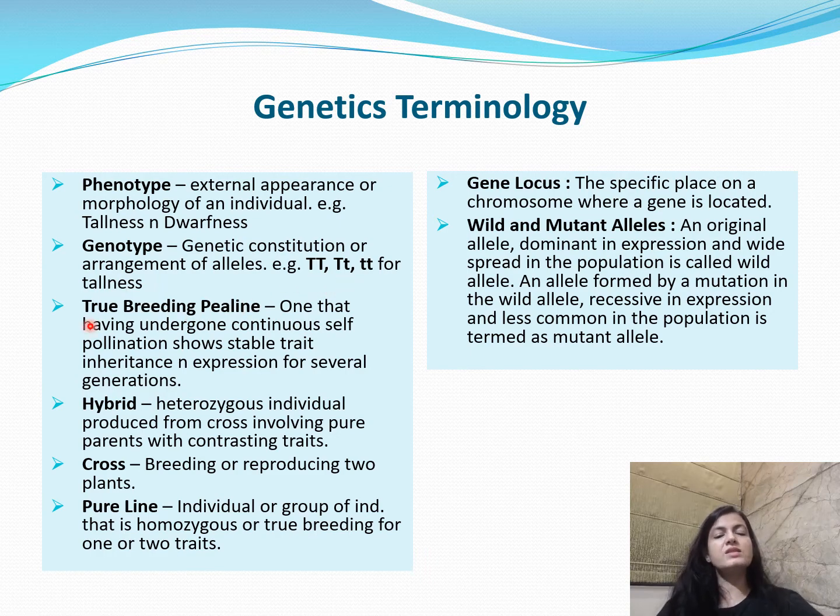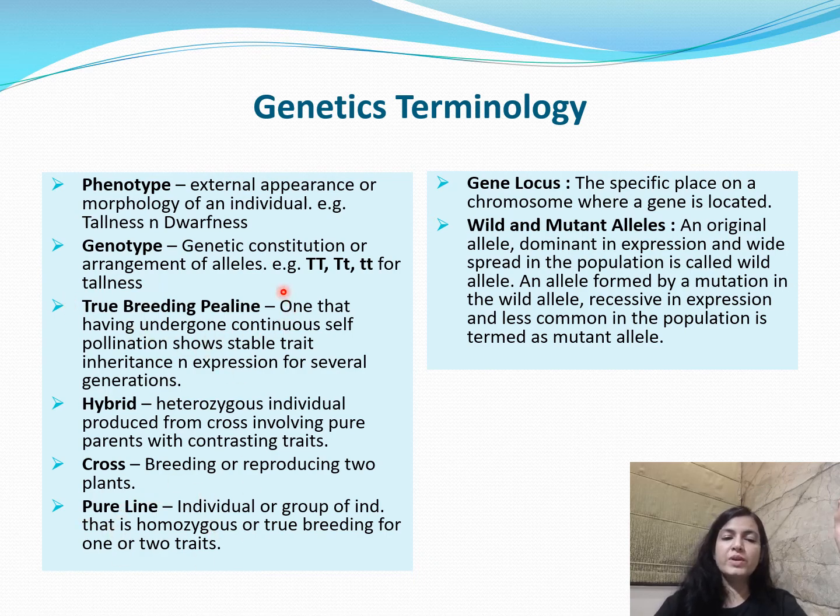Now the next term is the true breeding P line. Before discussing that, I would like to tell you about pure line. Pure line is the individuals which are basically homozygous, or they are true breeding for a particular trait. They can be true breeding for one trait or two traits, and they are basically homozygous. That means both the alleles in their genotype are the same. Fine. So that is a pure line.